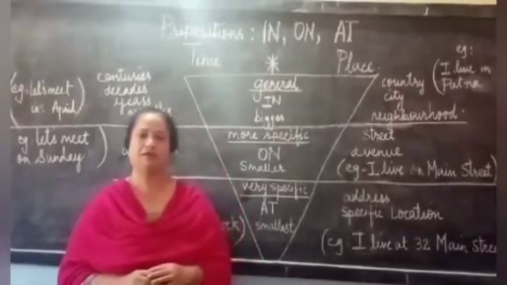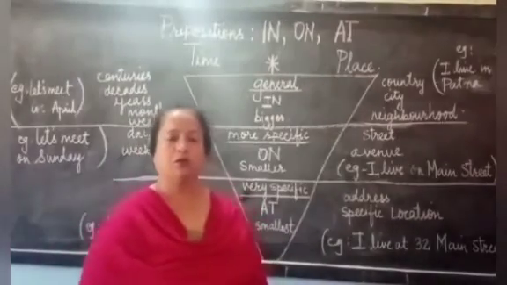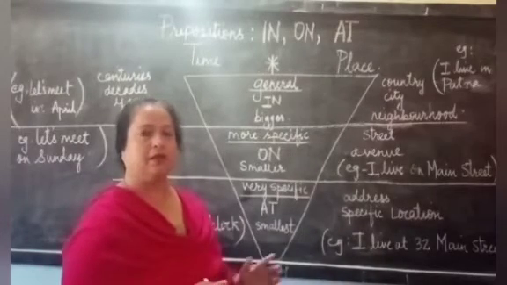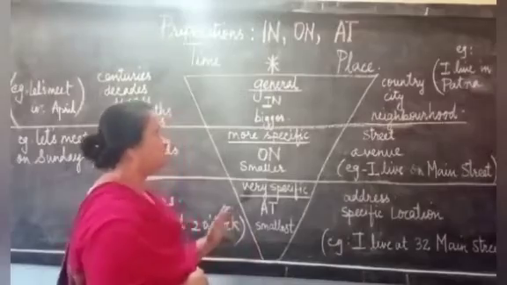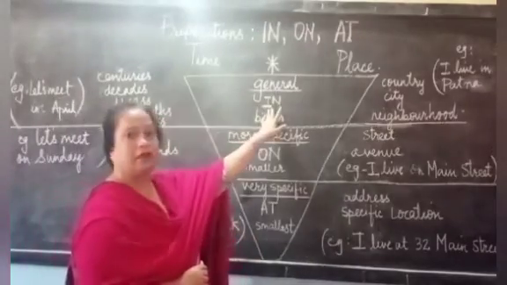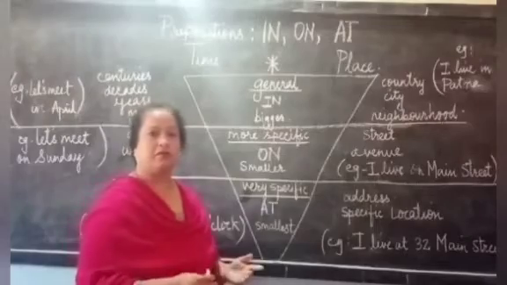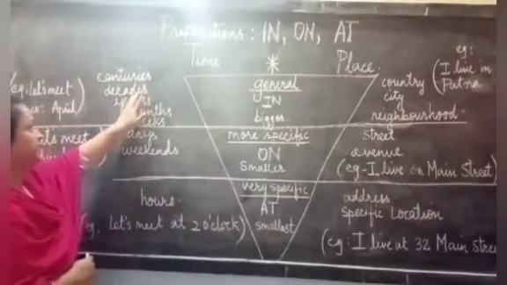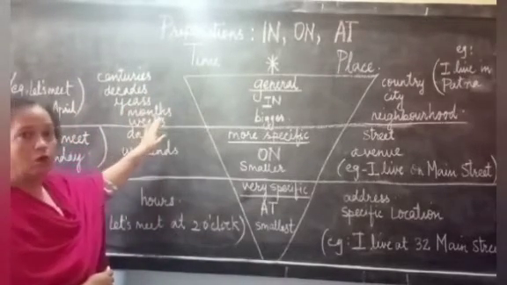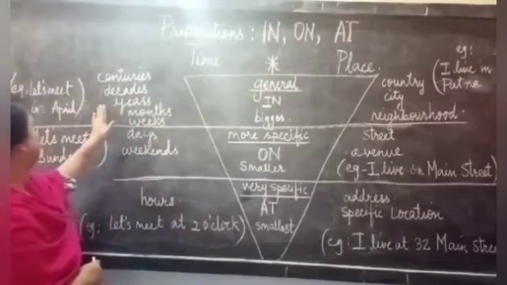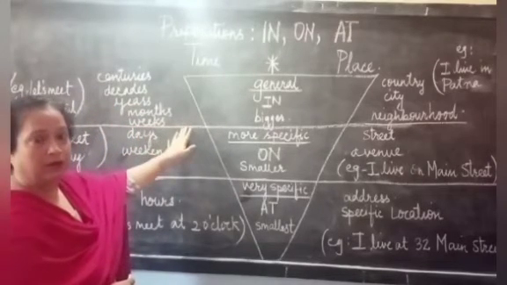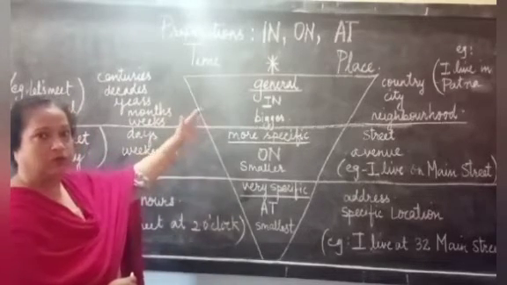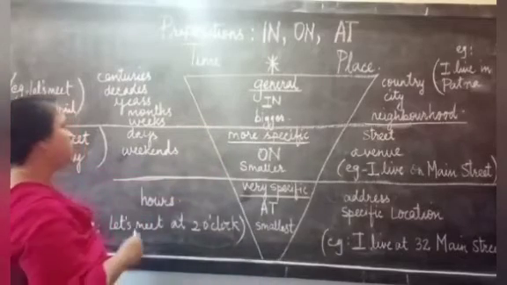So children, if you notice, I have drawn something on the board showing you how to find out the difference or how to use in, on, at, in time and place. So let us start by using the preposition in. In is used in the general form of time when we talk about centuries, decades, years, months or weeks. For example, let's meet in April. So I am talking about meeting in a certain month, in a general month, not any specific date or anything of that sort.